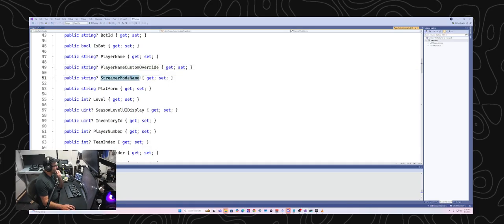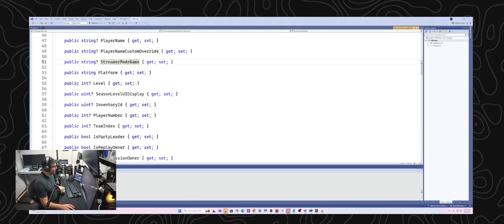Streamer mode name. I have no idea what that value is or how you might set it. I wonder if it's some sort of internal value that they have for flagging people who are known big streamers, but I'd have to go look that up. It'd be interesting to find out what that is. Maybe I'll do that after the stream, or if someone wants to Google it or ask ChatGPT, feel free.